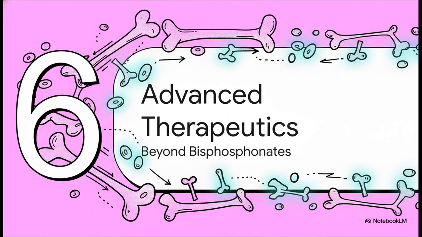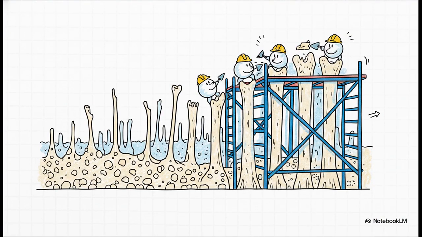But what happens when first-line therapies aren't enough? Section 6, Advanced and Emerging Therapeutics. When anti-resorptives yield an inadequate response, the endocrinologist must escalate. You can sequentially step up by using denosumab as a potent add-on anti-resorptive option. Or you can pivot entirely away from anti-resorptives, which, remember, primarily just stop bone loss, to true anabolic agents, the bone formers, drugs like teriparatide and abaloparatide. These remarkable drugs ingeniously leverage an intermittent small-dose PTH effect to actively construct brand new bone, fundamentally altering the patient's